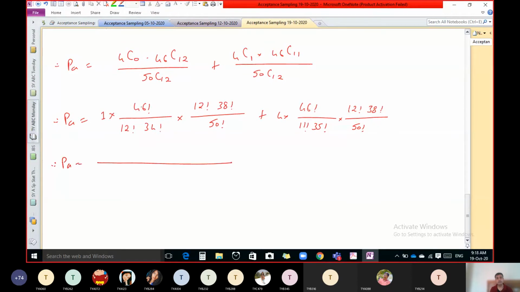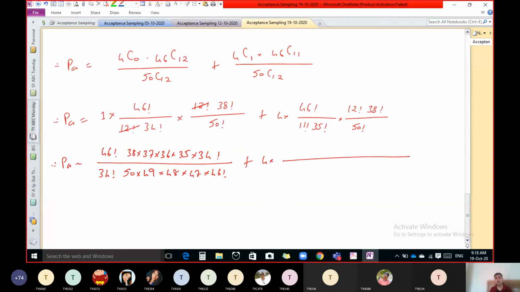Now simplify. Keep this 46 factorial as it is, cancel this 12 factorial, simplify this 38 factorial like 38 into 37 into 36 into 35 into 34 factorial. Keep this 34 factorial as it is and expand this 50 factorial like 50 into 49 into 48 into 47 into 46 factorial, plus keep this 4 as it is.